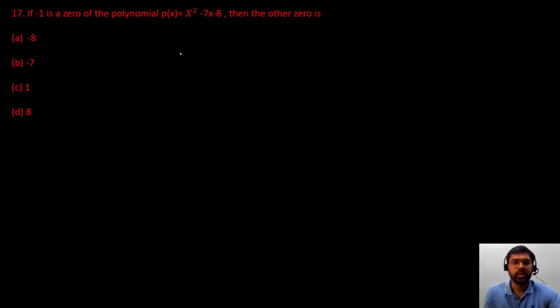Next question 17. So a polynomial is given, and this polynomial is a quadratic polynomial, and we are given 0. Okay, means one root is given and we have to find the other root, the other 0.